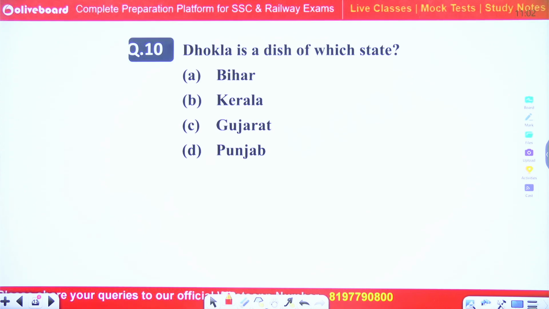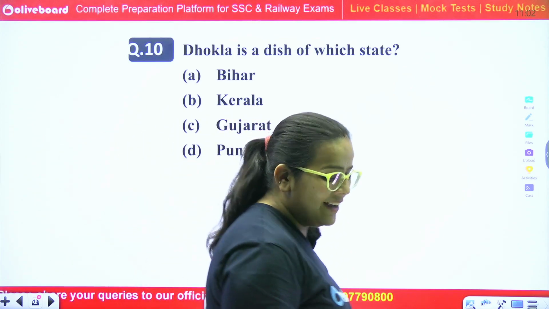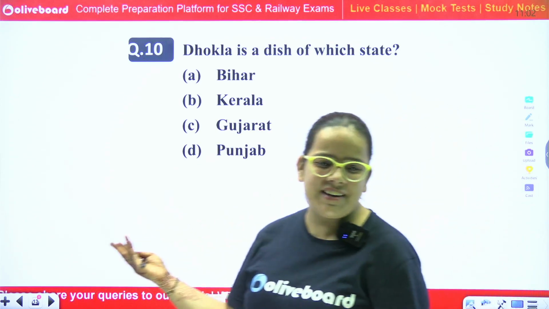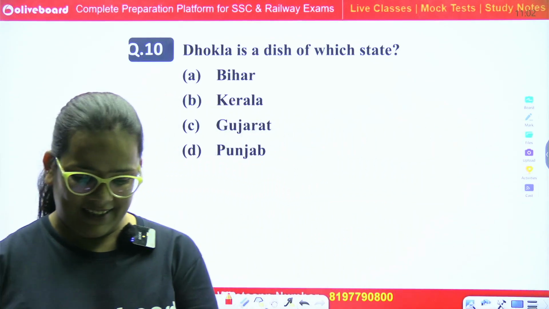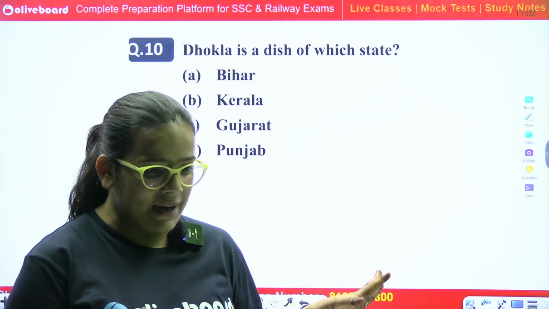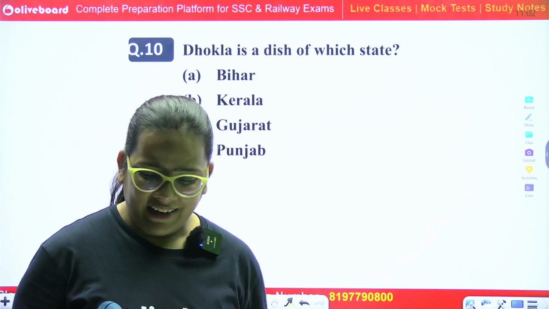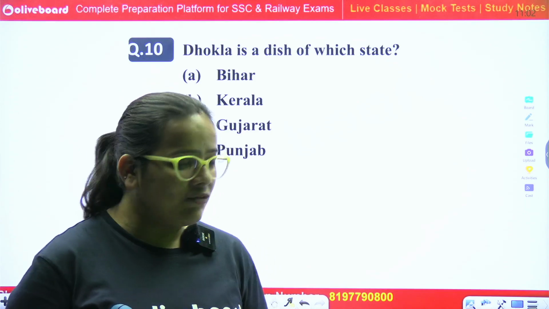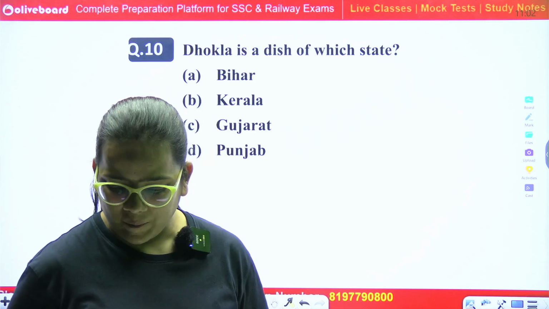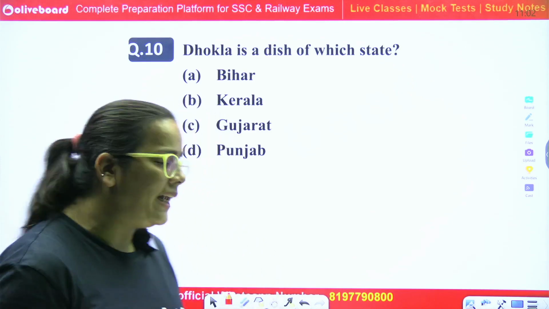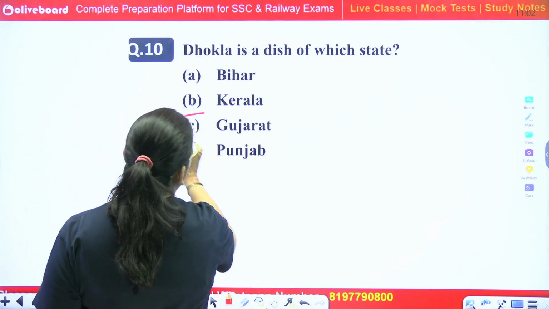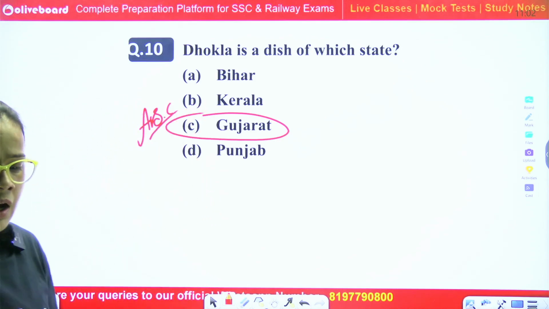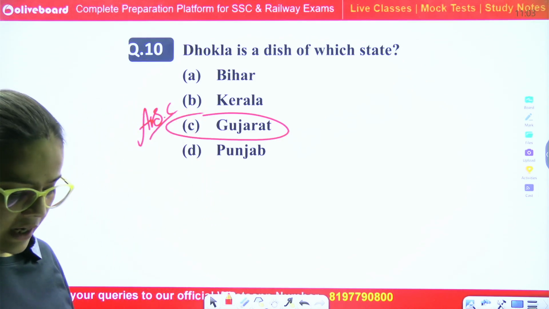Dhokla is a dish of which state? I think everybody has had this dish, right? Some people like it very much and some people don't like it. Tell me in the comment section, do you love this dish or not? Correct answer, it is a dish of Gujarat state. So the correct answer of this question is option C, absolutely right.